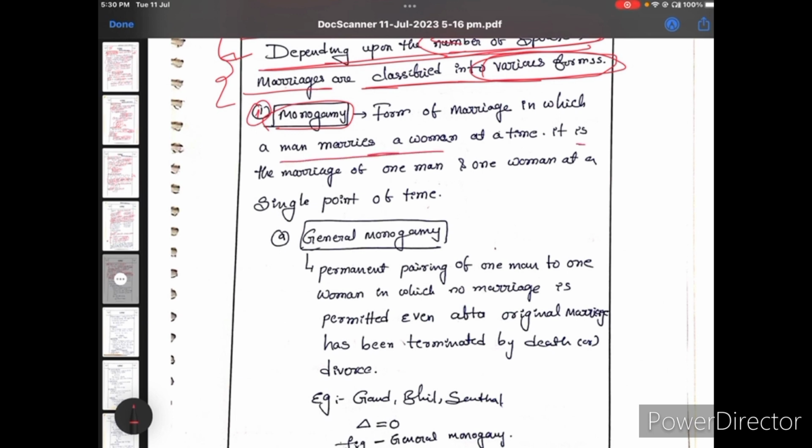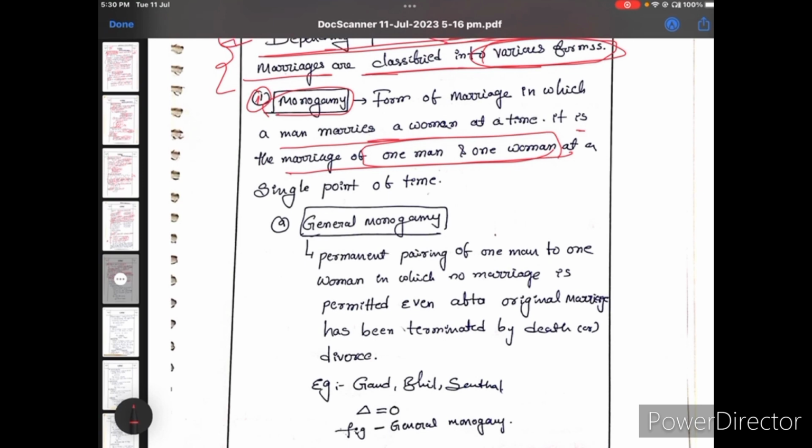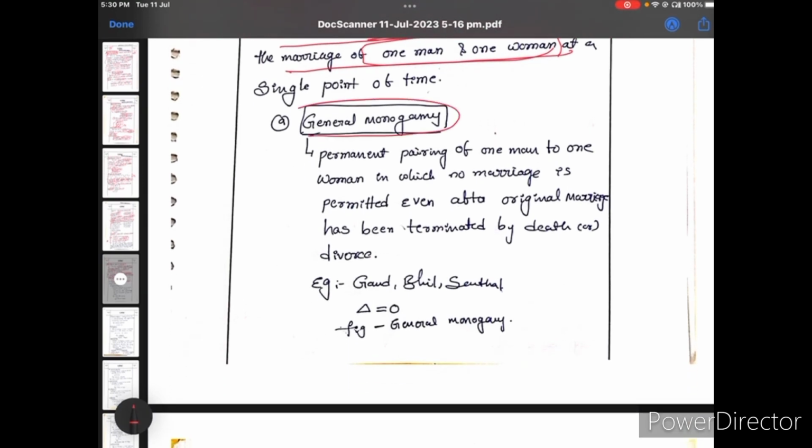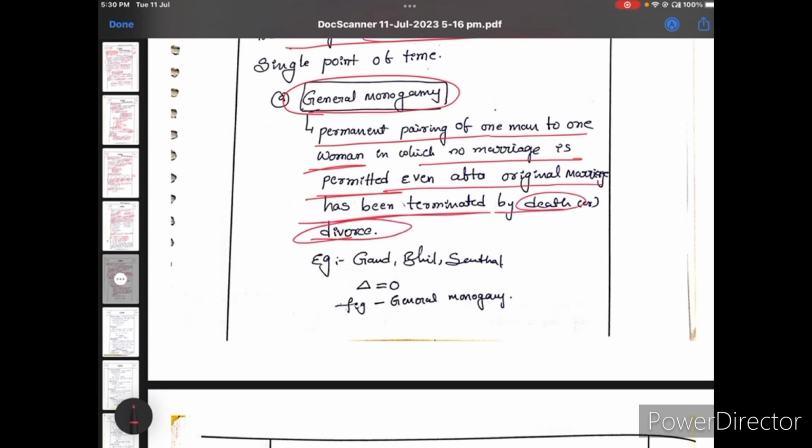It is a marriage of one man and one woman. Simply remember, one man and one woman. So, in monogamy, there are types again. General monogamy is a permanent pairing of one man to one woman, in which no remarriage is permitted, even after the original marriage has been terminated by death or divorce. If they divorce, or by death also, there is no second marriage. So remember these things, and I give examples and figures also.